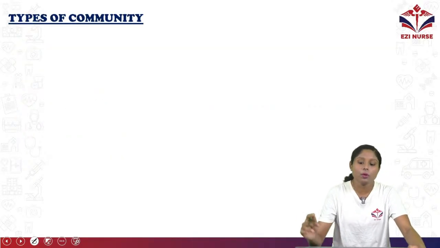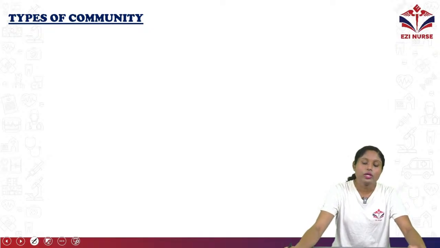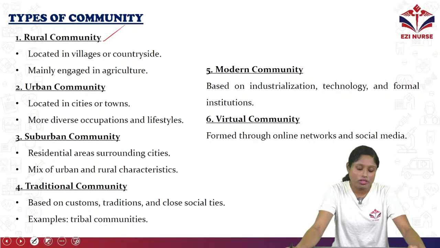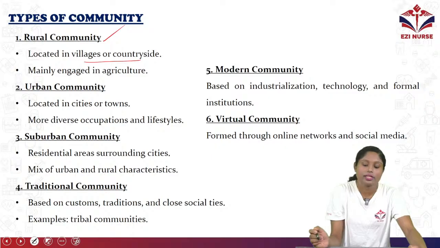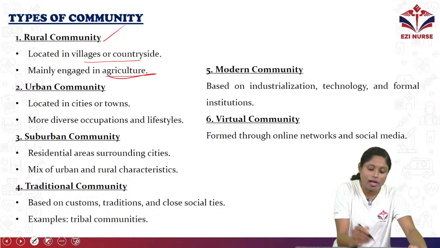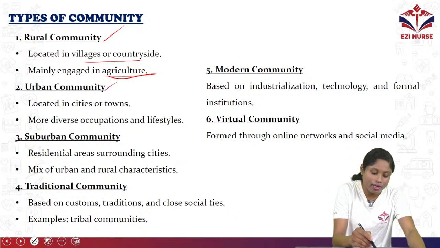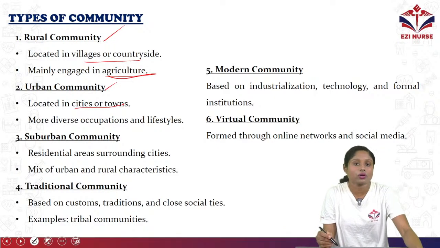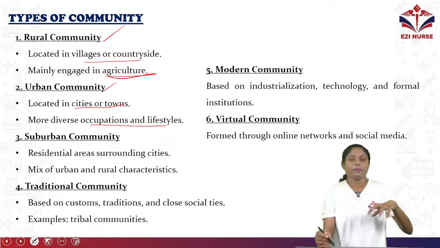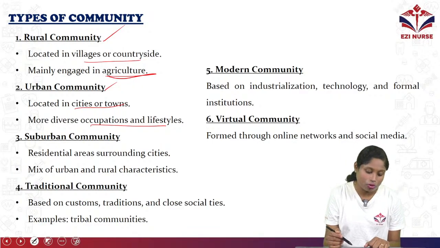Now let's discuss the types of community. First one is rural community. It is located in the villages or countryside, mainly engaged in agriculture. Then urban community, located in the cities or towns, also more diverse in occupations and lifestyle. So there will be different occupations and lifestyles. So that is urban community.